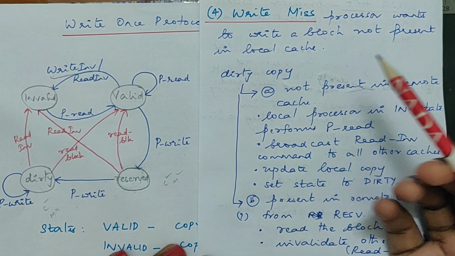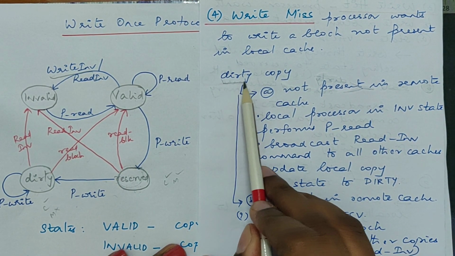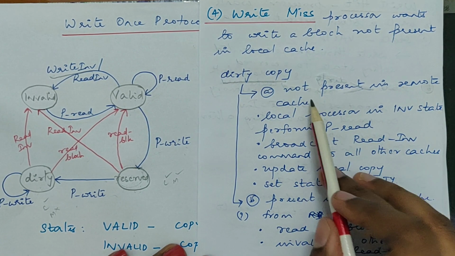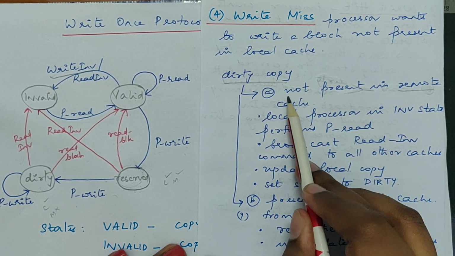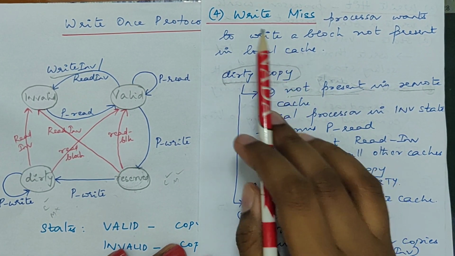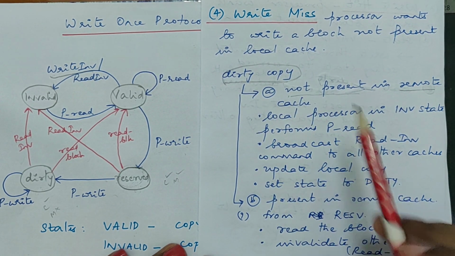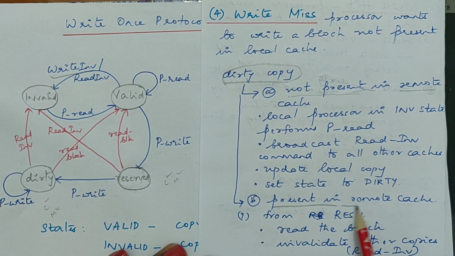So here also there can be two cases. When I am trying to perform a write operation, check for a dirty copy. The dirty copy may be present in a remote cache, or not present in a remote cache.